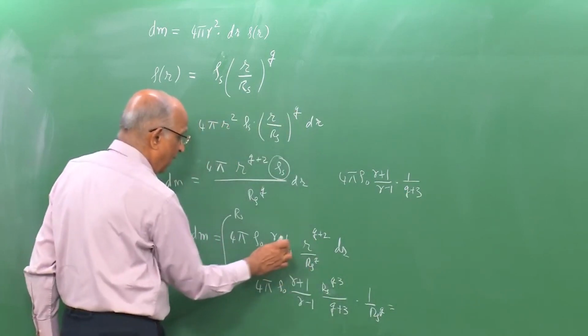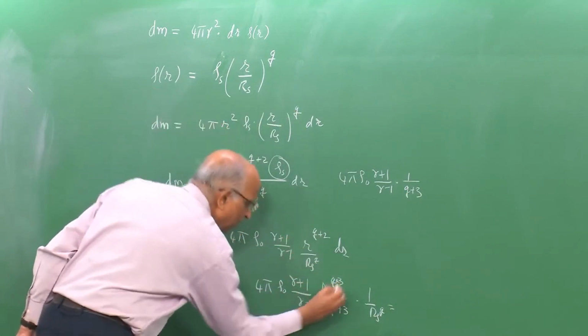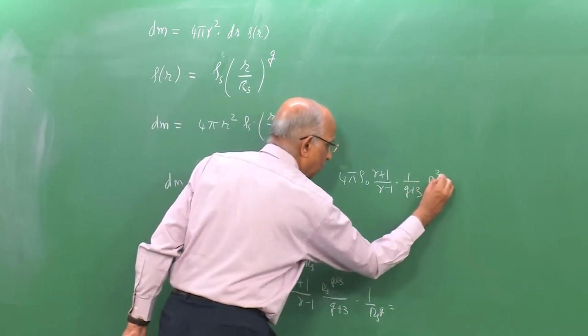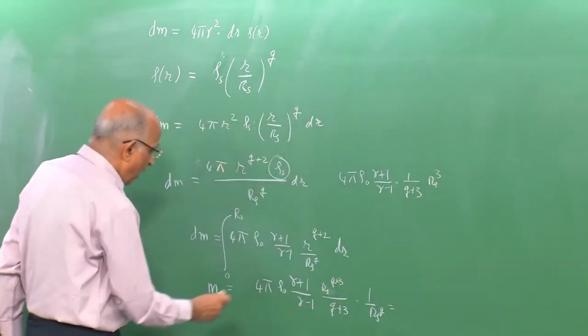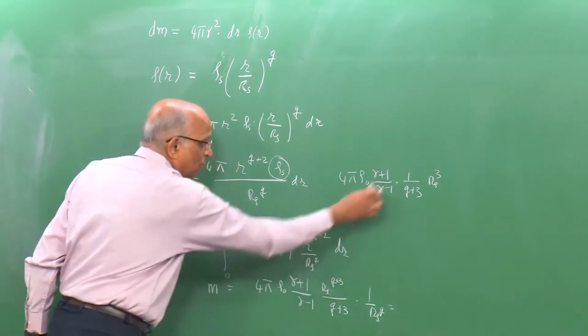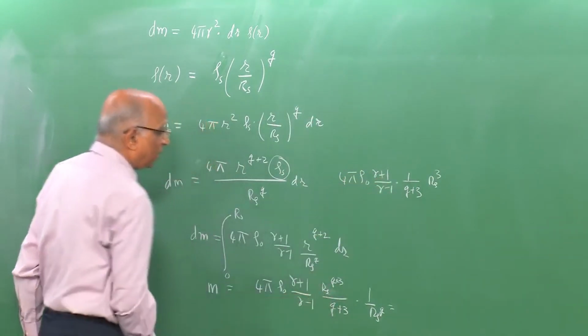Over here we had r to the power q plus 3, over here we have rs cube, therefore, I have rs cube over here. Therefore, I have 4 pi rho 0 gamma plus 1 divided by gamma minus 1 into rs cube divided by q plus 3.